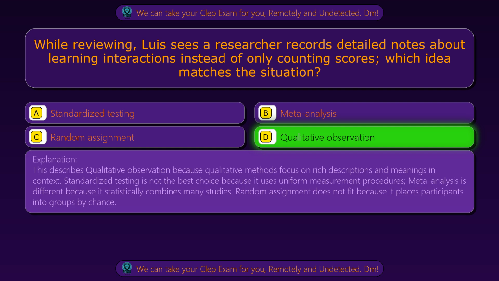This describes qualitative observation because qualitative methods focus on rich descriptions and meanings in context. Standardized testing is not the best choice because it uses uniform measurement procedures. Meta-analysis is different because it statistically combines many studies. Random assignment does not fit because it places participants into groups by chance.